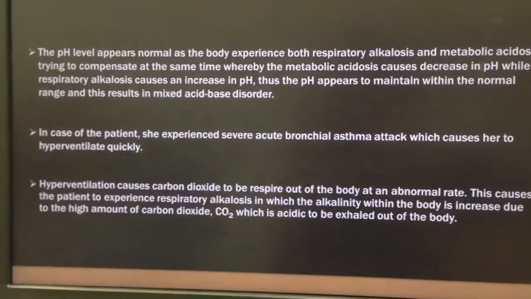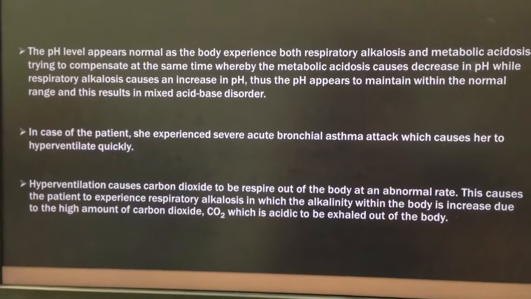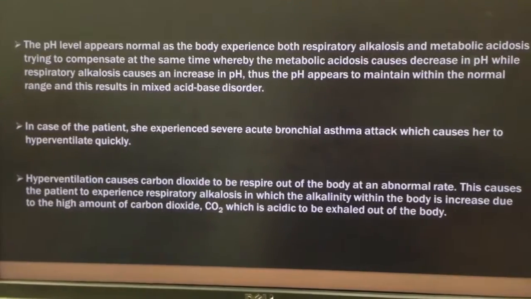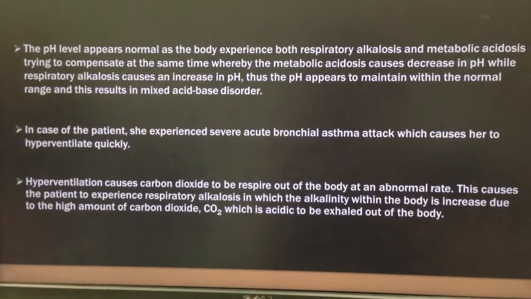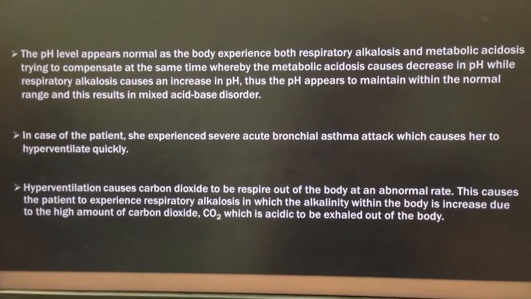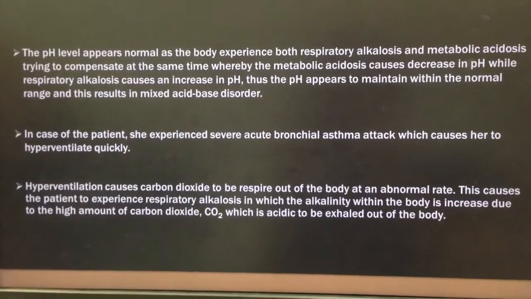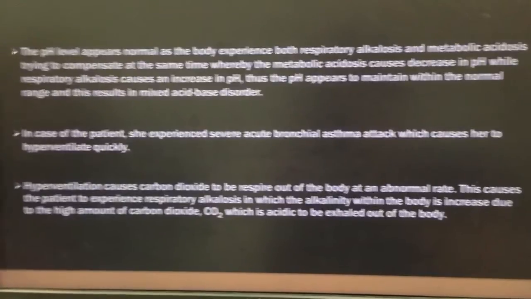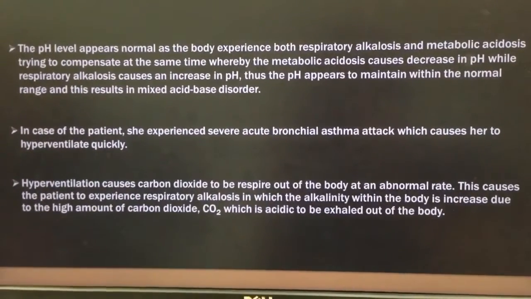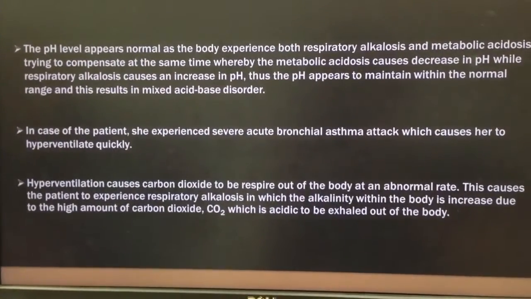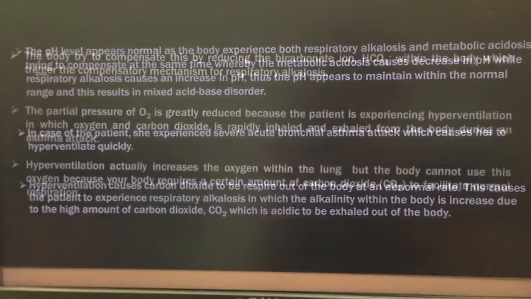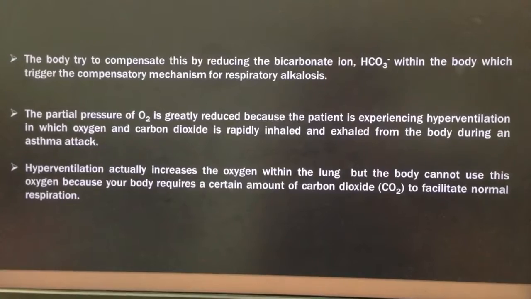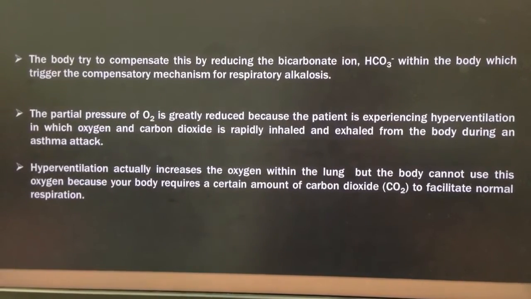In the case of the patient, she experienced a severe acute bronchial asthma attack, which causes her to hyperventilate quickly. Hyperventilation causes carbon dioxide to be expired out of the body at an abnormal rate. This causes the patient to experience respiratory alkalosis, in which the alkalinity within the body is increased due to the high amount of carbon dioxide, which is acidic, being exhaled out of the body. Next, the body tries to compensate for this by reducing the bicarbonate ion within the body, which triggers the compensatory mechanism for respiratory alkalosis.